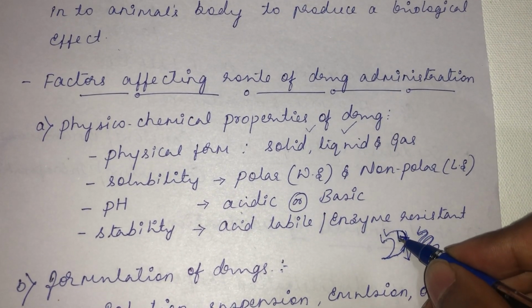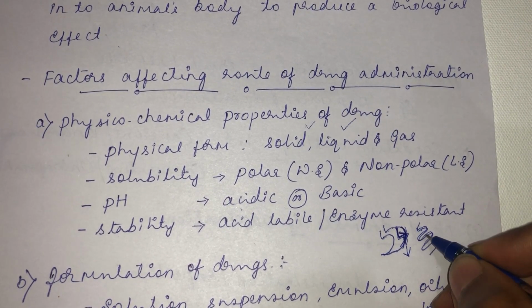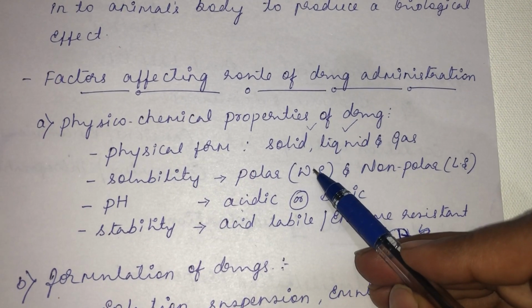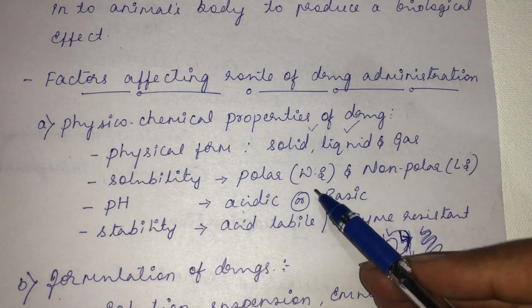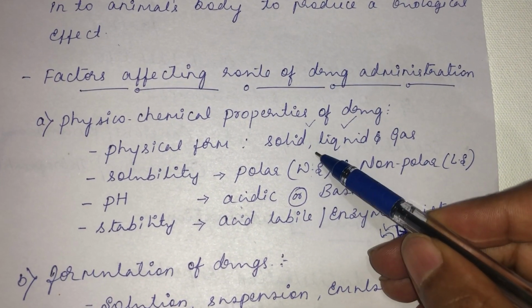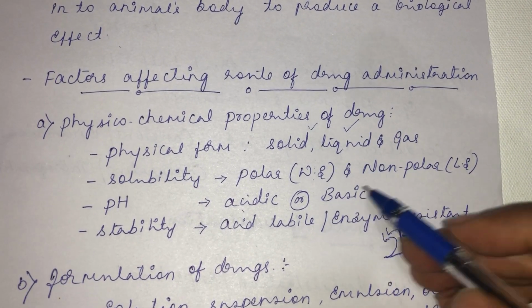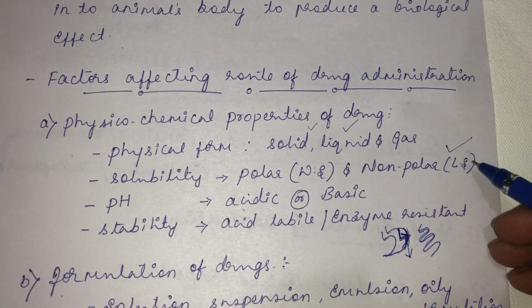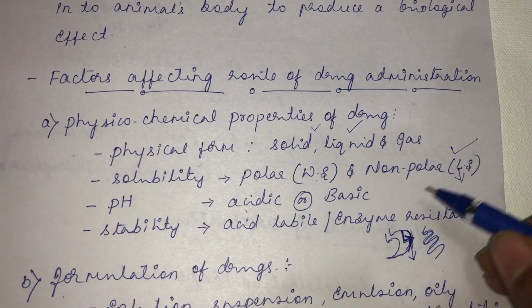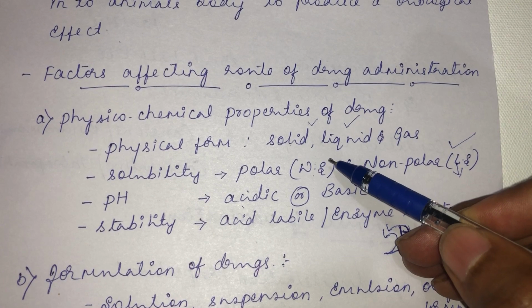Suppose a drug is highly polar, highly water soluble, it fails to cross the stomach mucosa or intestinal mucosa, so the purpose will not be served. Highly polar drugs you cannot give through the oral route, they will not get absorbed and will not produce the intended effect. So highly polar drugs are preferred through the parenteral route, like intravenous or intramuscular. Whereas a lipid soluble drug, you can give through the oral route, and through the parenteral route also. For example heparin: heparin is a highly water soluble, highly polar drug, so it is not advised through the oral route.